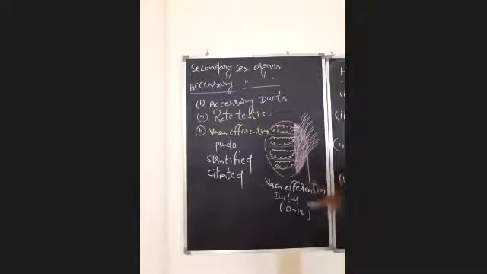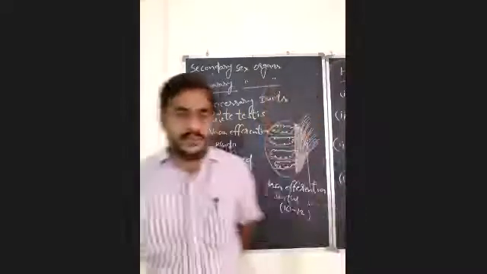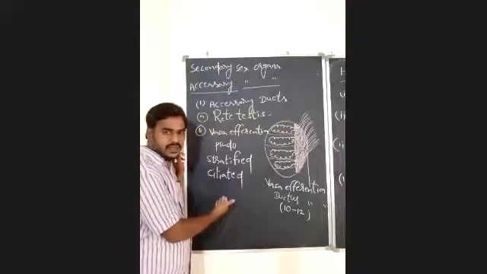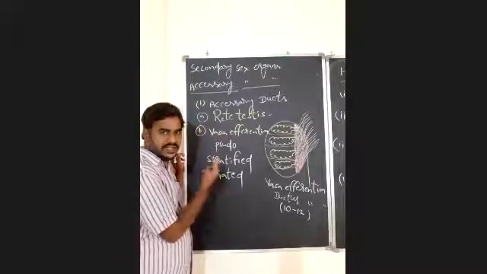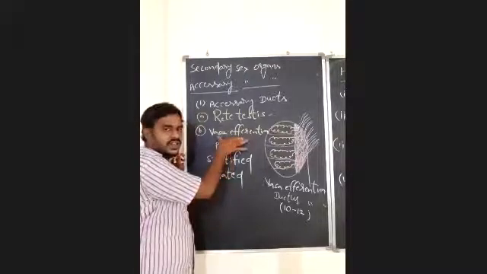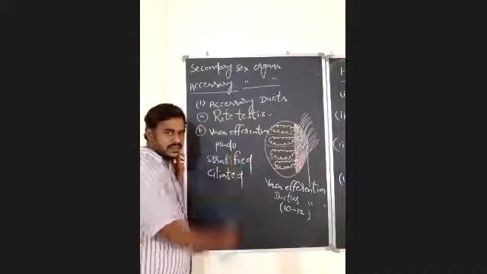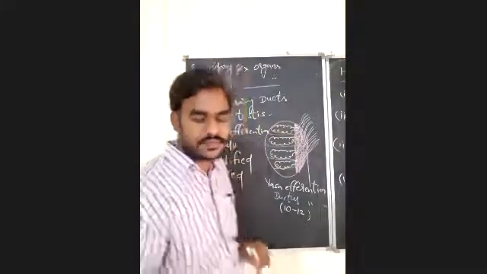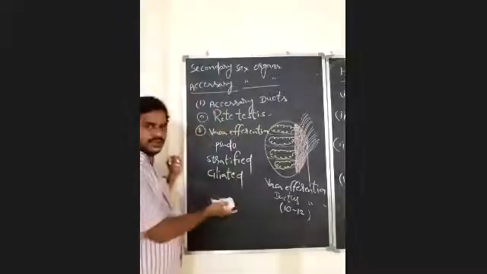These are 10 to 12 in number. Okay, that also we have to keep in mind. So which is the second accessory duct in the male reproductive system? That is vasa efferentia or ductus efferens. Remember that. Is it clear?